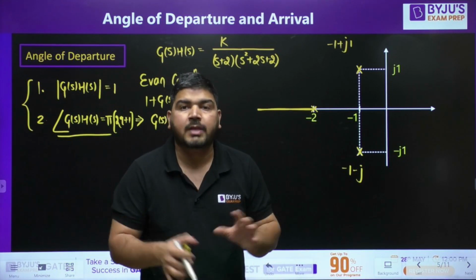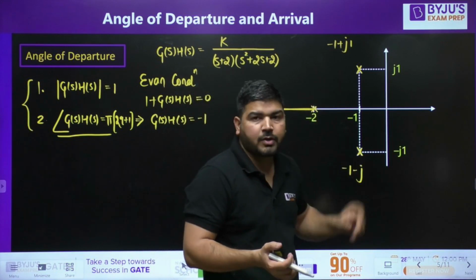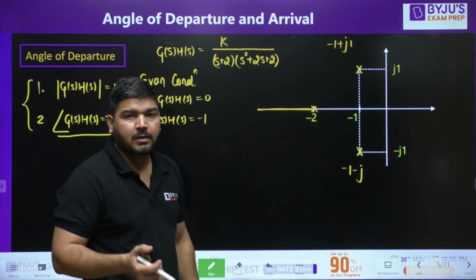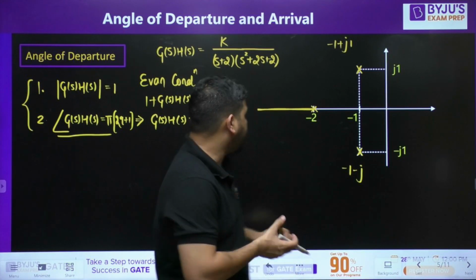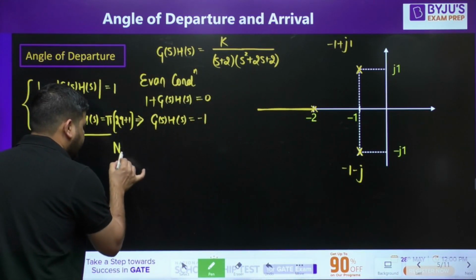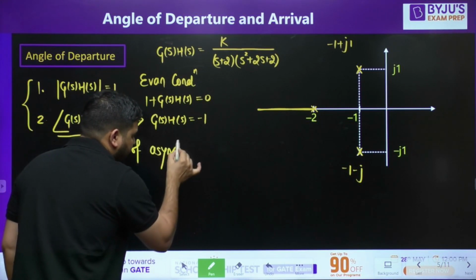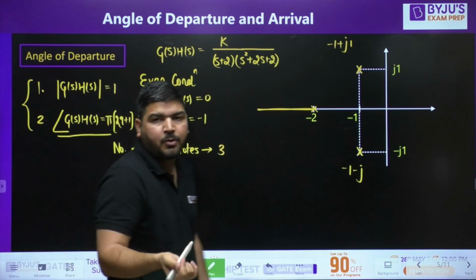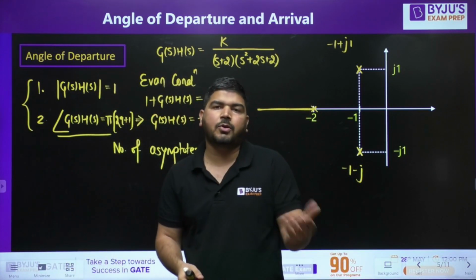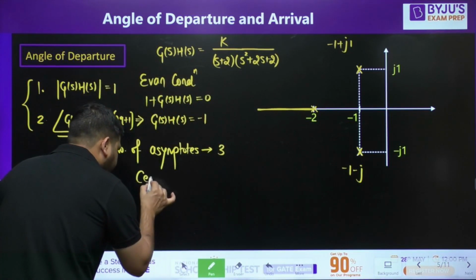But on which side will they go to infinity? At what angle will they go to infinity? For that, I need a centroid point and asymptotes. The number of asymptotes is 3, because we know that there are 3 poles and no 0. So all these 3 poles have to go to infinity.